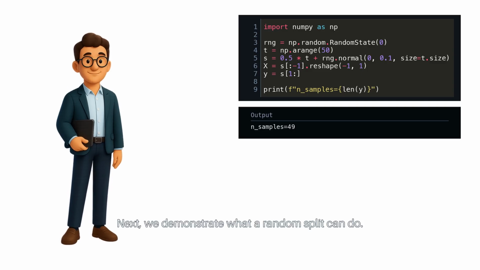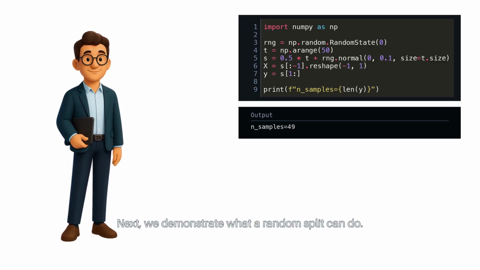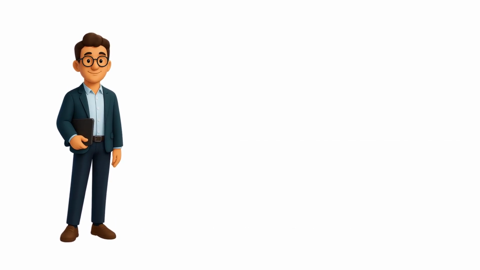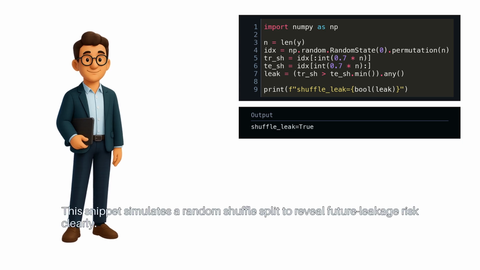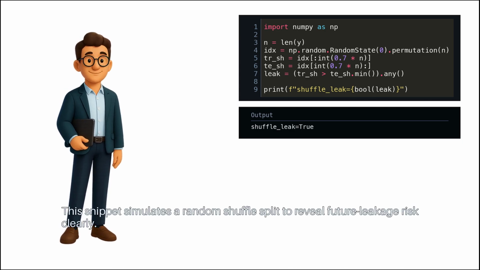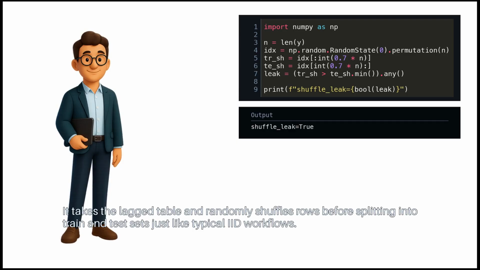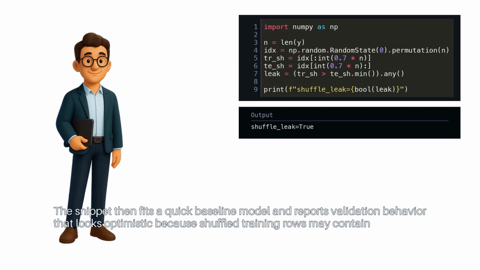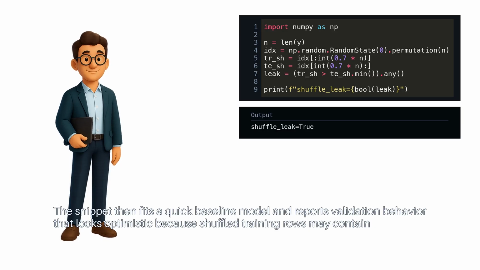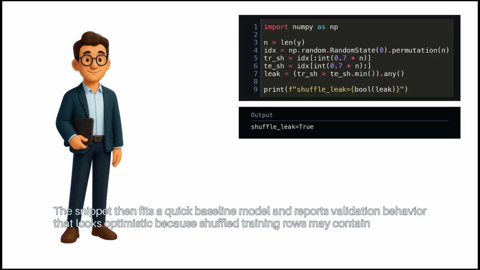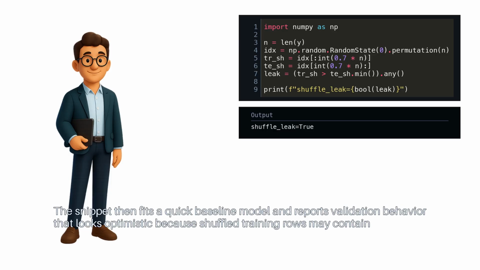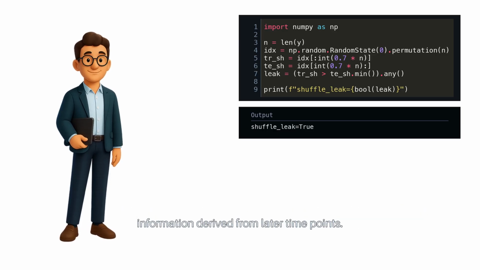Next, we demonstrate what a random split can do. This snippet simulates a random shuffle split to reveal future leakage risk clearly. It takes the lag table and randomly shuffles rows before splitting into train and test sets, just like typical IID workflows. The snippet then fits a quick baseline model and reports validation behavior that looks optimistic, because shuffled training rows may contain information derived from later time points.